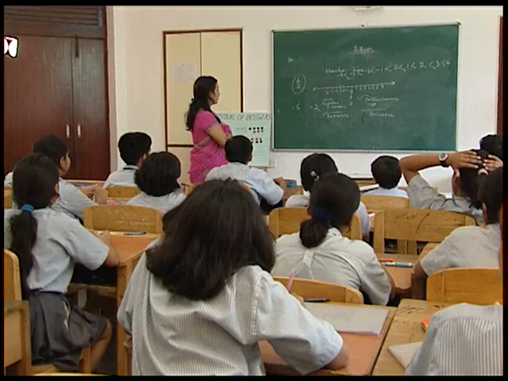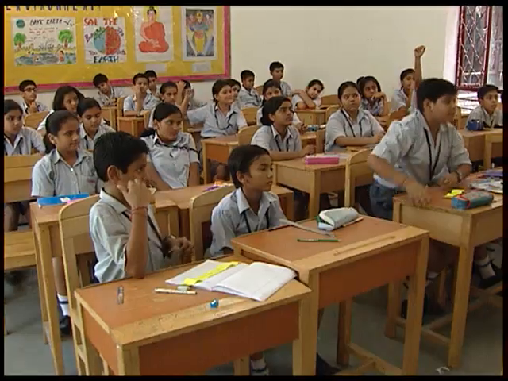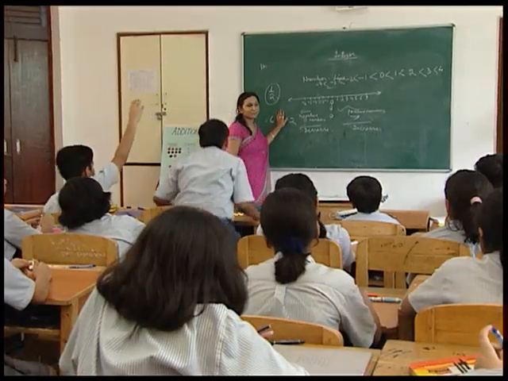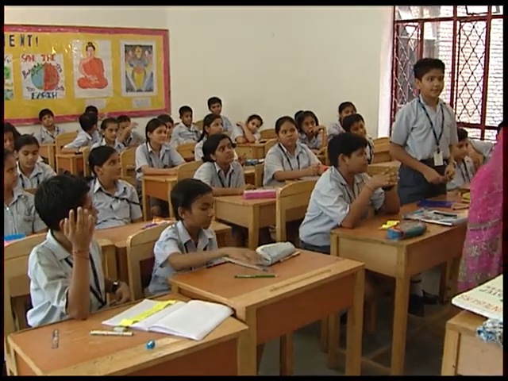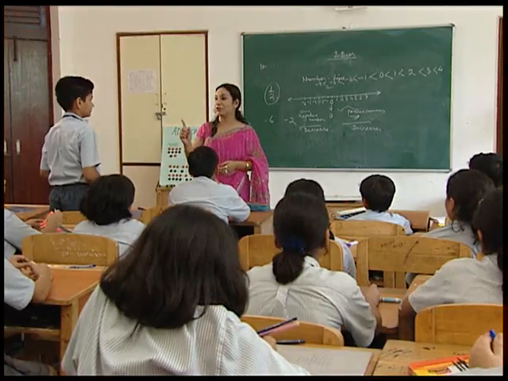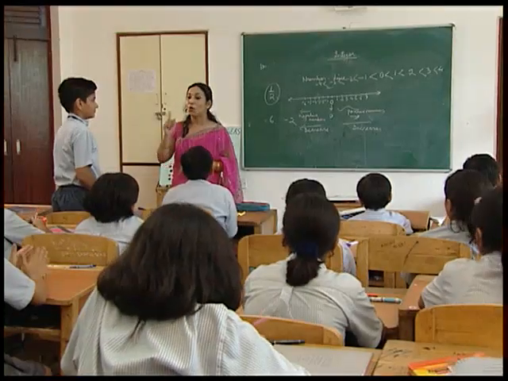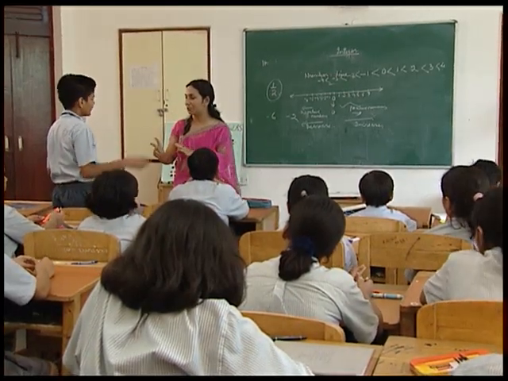So what are integers? The whole numbers along with negative numbers. Very good, clap for him. This is the right answer. Whole numbers means with 0.